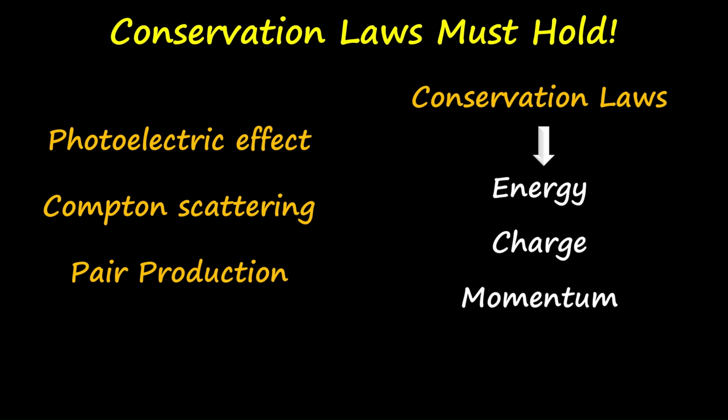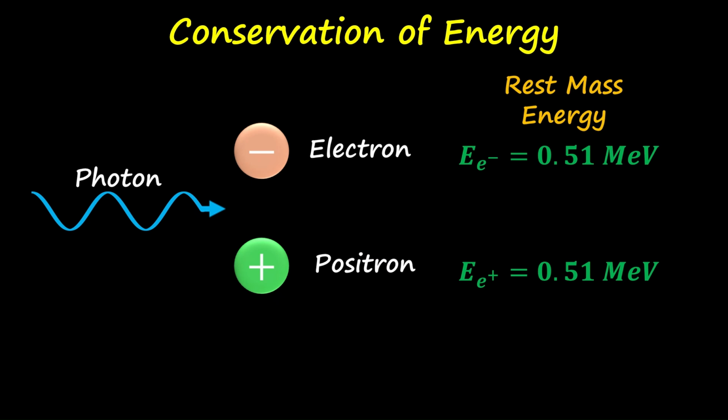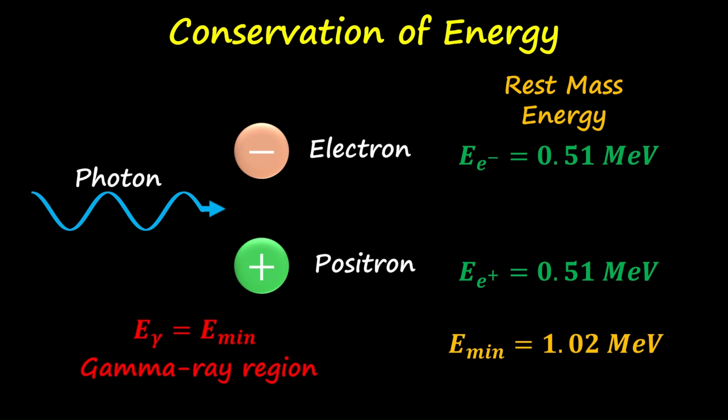Now let us see the conservation laws in pair production process. Now let us apply the conservation of energy in pair production. The rest mass energy of electron is 0.51 mega electron volt, and for positron is also the same. So we get a sum of 1.02 mega electron volt. So the photon must have at least this minimum amount of energy, and the electromagnetic wave spectrum falls in high energy gamma ray spectrum. And if the photon energy is more than this, it will be reflected in the form of kinetic energy of the electron and the positron.